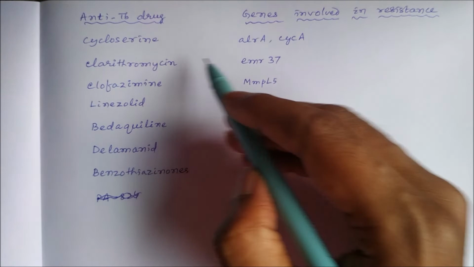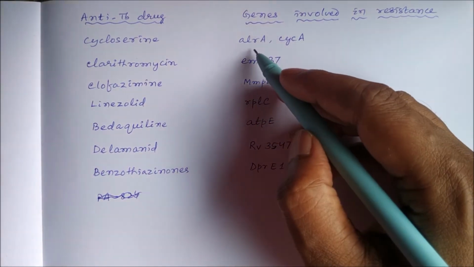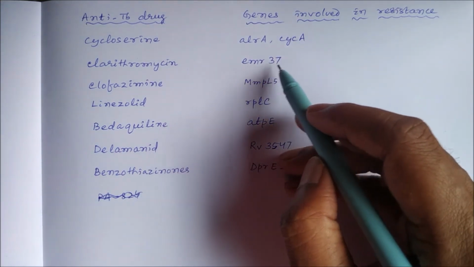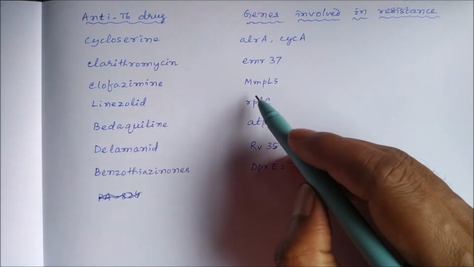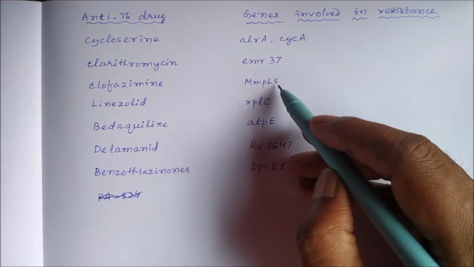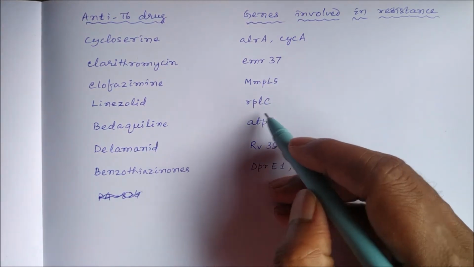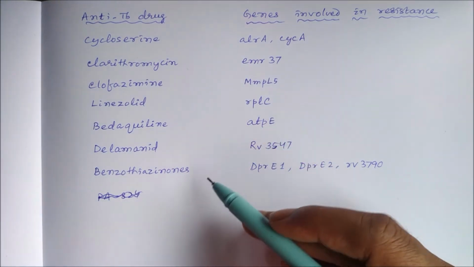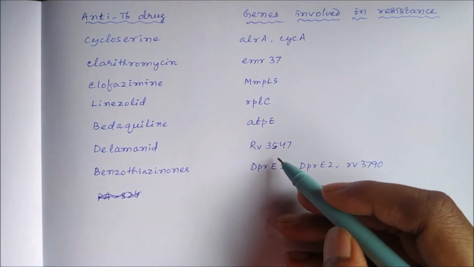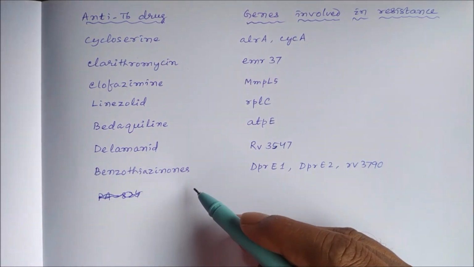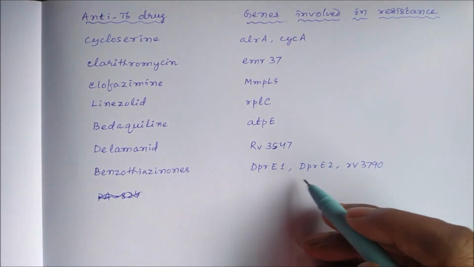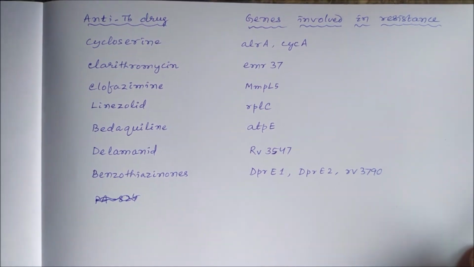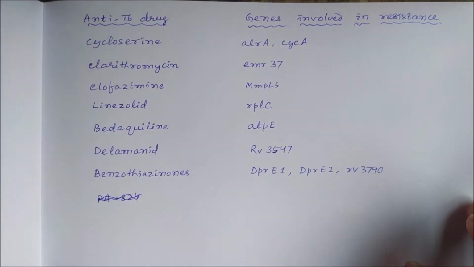Then cycloserine, two genes, ALRA and CYCA; clarithromycin, ERM37; clofazimine, MMPL5; linezolid, RPLC; bedaquiline, the new drug, ATPE; delamanid, the new drug, RV3547; benzothiazinones, the new drug, DPRE1, DPRE2, RV3790. So all these genes are involved in resistance to these drugs.